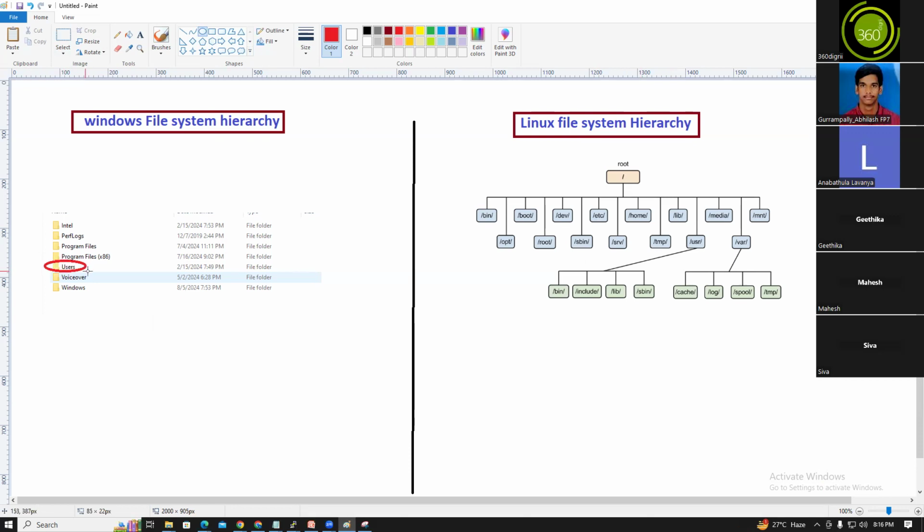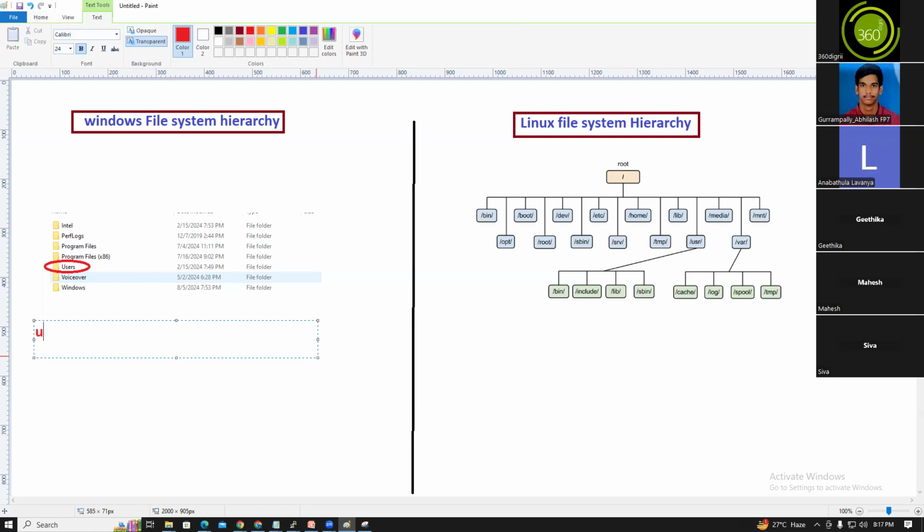For example, the Users folder. What is that, guys? The Users folder contains the users for logging into the Windows OS.